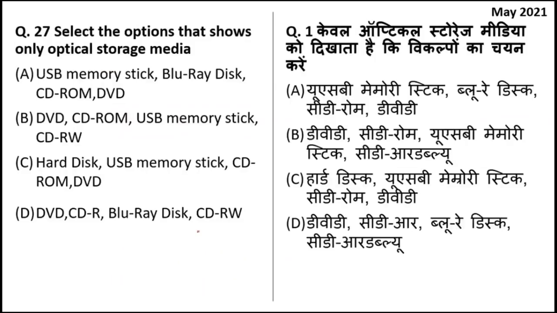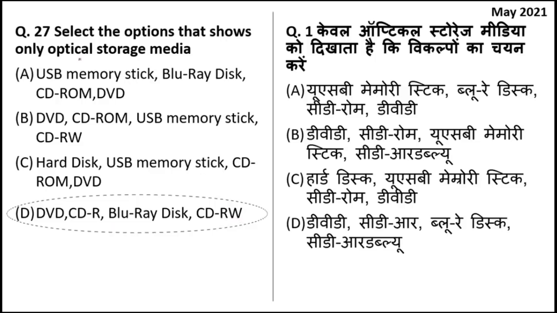Select the options that allow only optical storage media. In this question, the right answer is DVD, digital versatile disc, CDR, which means CD recordable, Blu-ray disc, and CD read write.